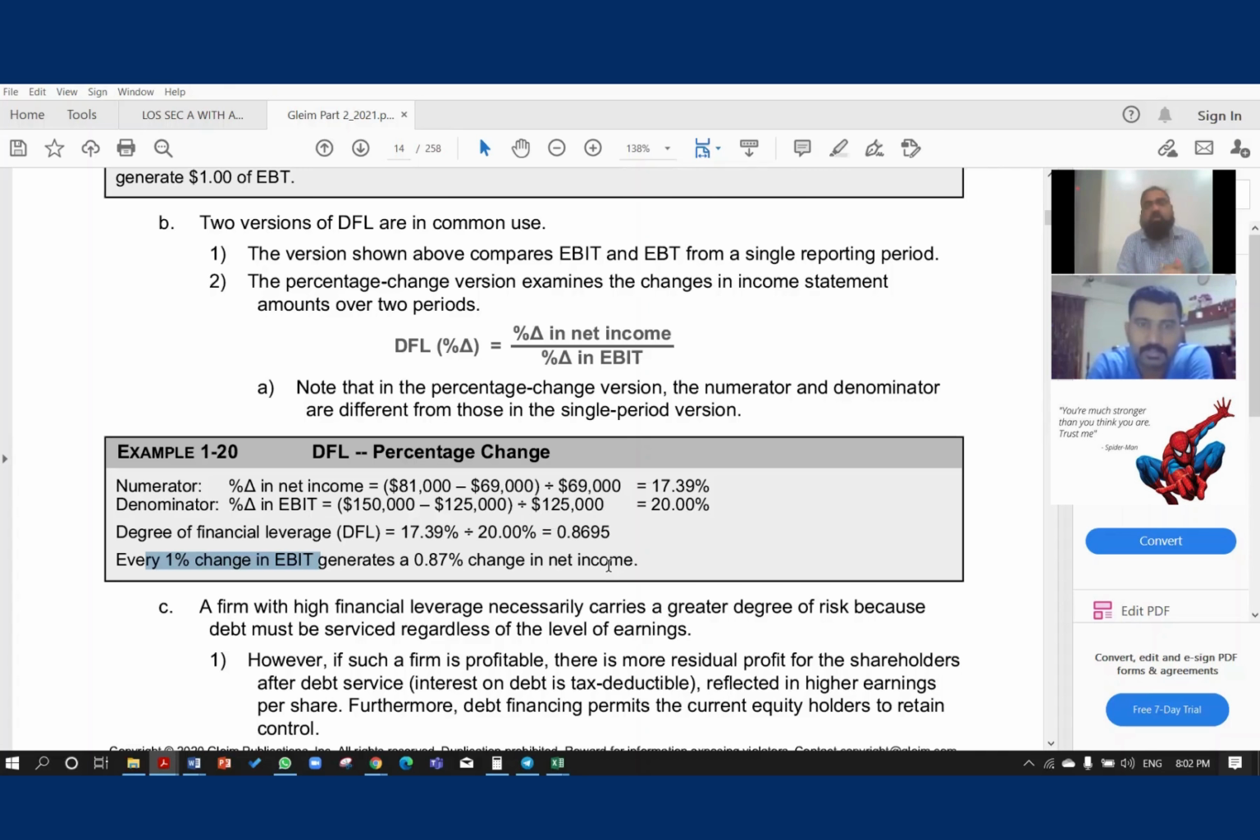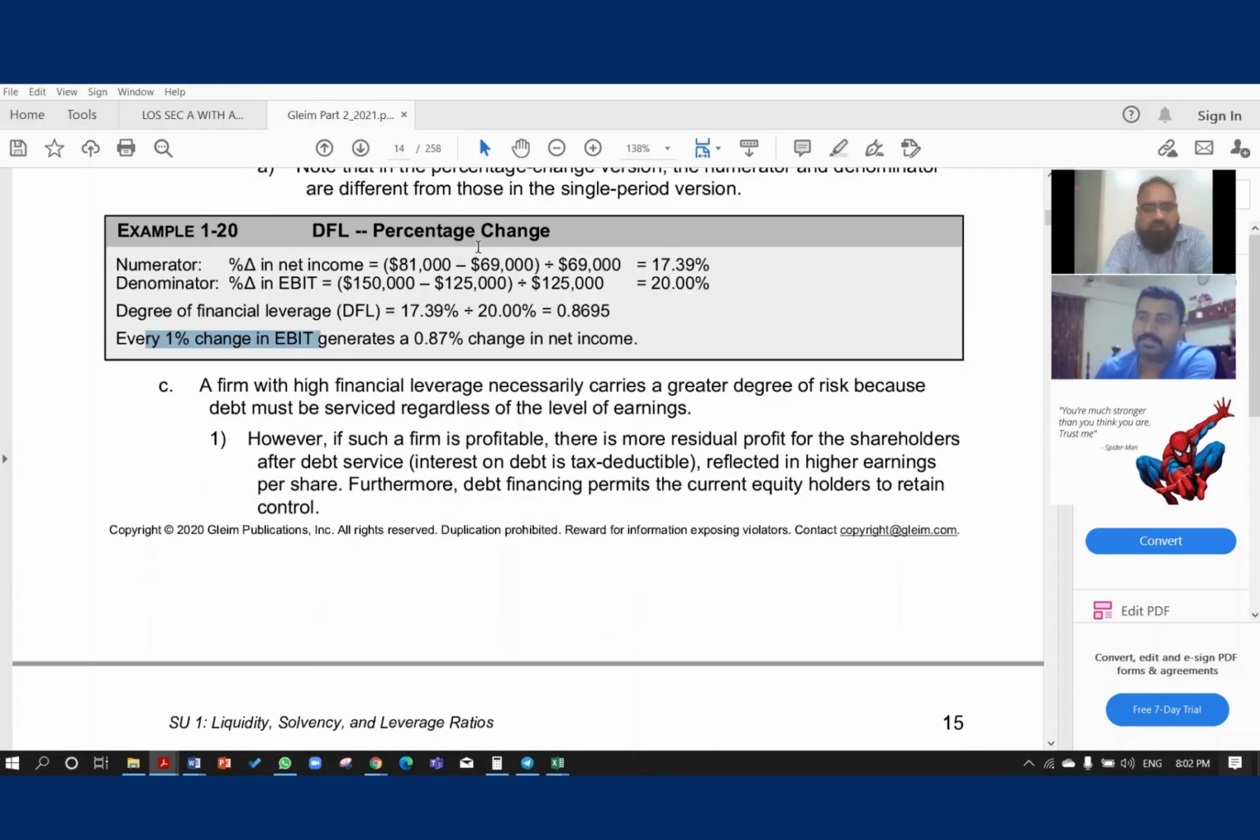So this is how we understand leverage, right? So what is leverage? Leverage is a fixed cost. Leverage is, you can say, the interest element, depreciation, amortization, etc. Operating leverage and financial leverage. So this is what we understand.